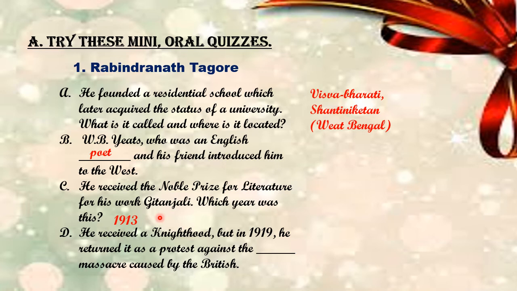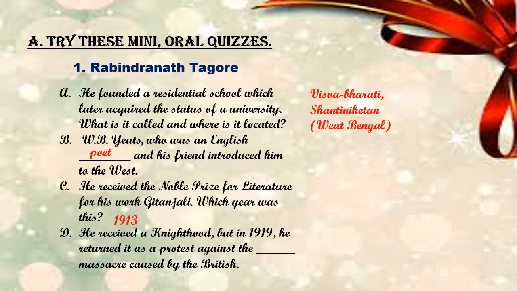And the next question is, he received a knighthood, but in 1919 he returned it as a protest against dash massacre caused by the British. Knighthood is a noble title. Usually knighthood is given to people in the military, soldiers, but it is also considered a noble title for big landowners.